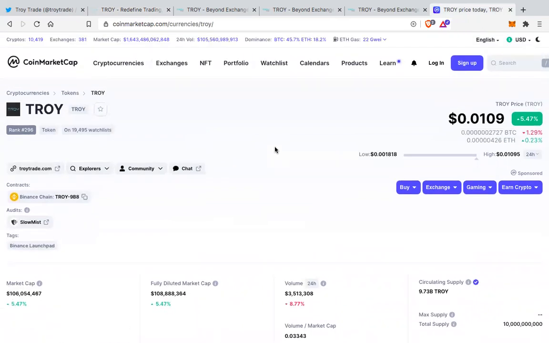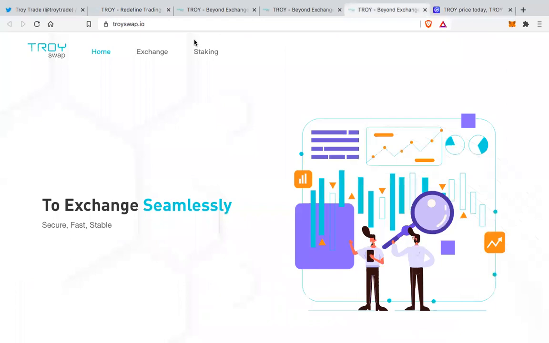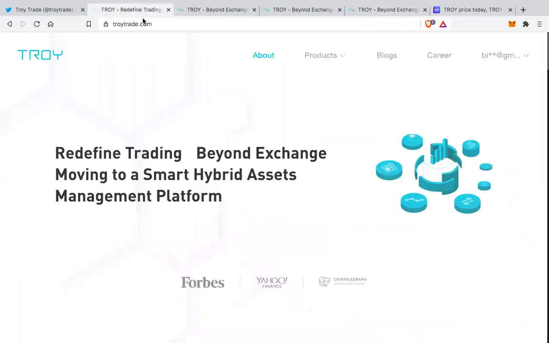Again, guys, I personally am not yet invested. I am looking at this project. The reason I am sharing this with you is that you also can look into the project. There is no other motive. I am not invested, so I am not shilling this to you after I have bought Troy. No, it's not the case. I am also going to keep track. I will see how seamless or user friendly the platform overall is.